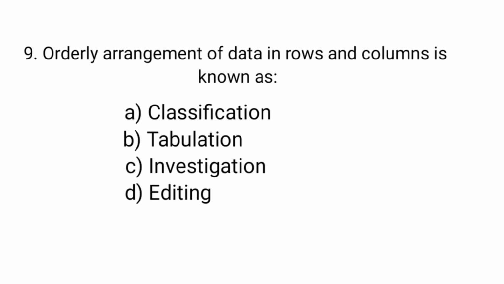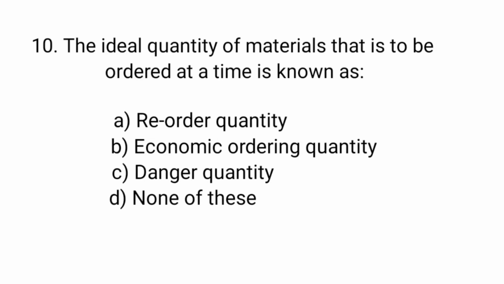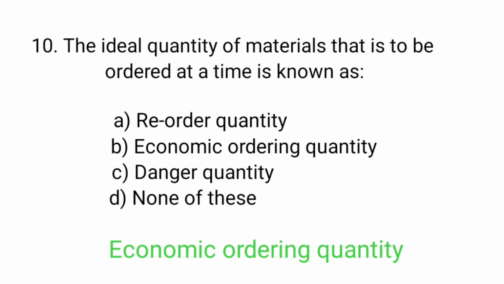Orderly arrangement of data in rows and columns is known as classification, tabulation, investigation, editing. Tabulation. The ideal quantity of materials that is to be ordered at a time is known as reorder quantity, economic ordering quantity, danger quantity, none of these. Economic ordering quantity.